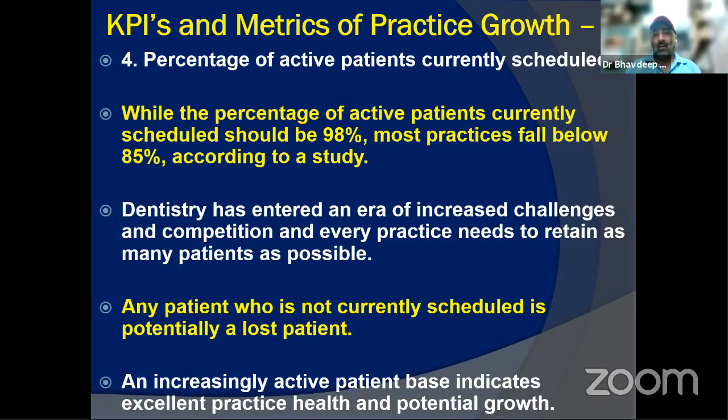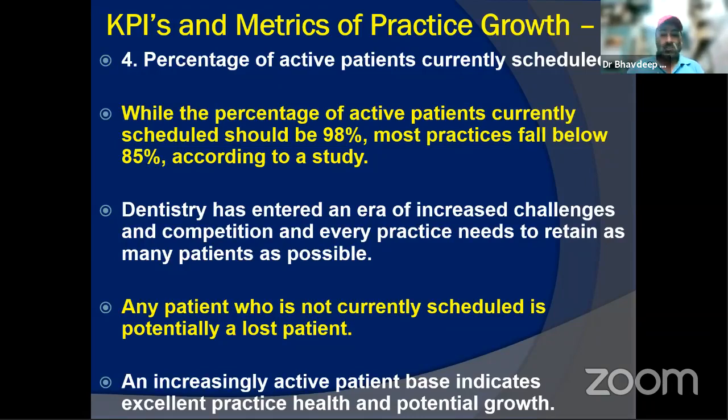So we all are in an area where we need to retain almost all the patients that we are treating. It is very difficult to harness new patients. It is more so difficult in the Western world. They spend enormous amounts of budget to actually pull the patients to their clinic. So they always say any patient who is not currently scheduled, because their appointments go up to 3 months to 6 months. आज root canal की जरूरत है, appointment 6 महीने बाद की मिलेगी. So their work system works like that. So for them, any patient not scheduled is a lost patient, because whatever is scheduled, even that patient, if he jumps or skips, has to pay some amount to the clinic if he misses or cancels the appointment.